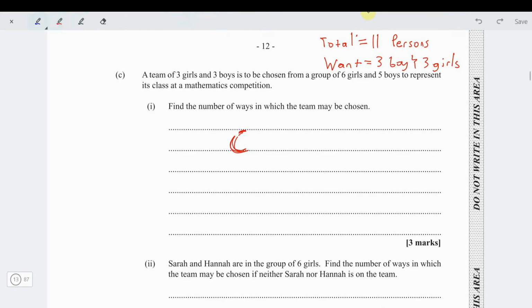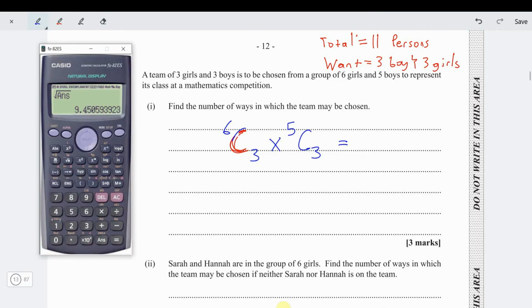It's 11 persons in total, but we're choosing 3 boys. Or did I say it the wrong way around? We're choosing 3 girls from 6 and 3 boys from 5. And then we multiply them.